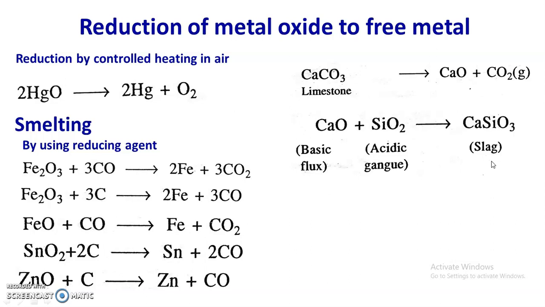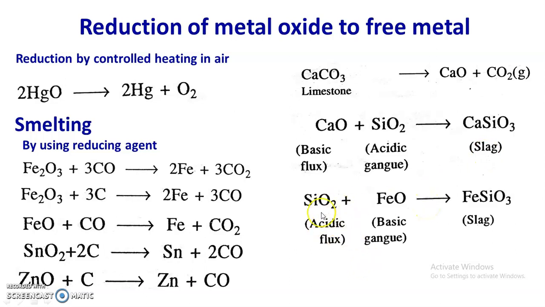Another advantage of this slag is that it provides a protective cover on the surface of molten metal, which prevents the oxidation of metal by air. Now for the removal of acidic gangue, basic flux is used, and for the removal of basic gangue, that is FeO, acidic flux is used.